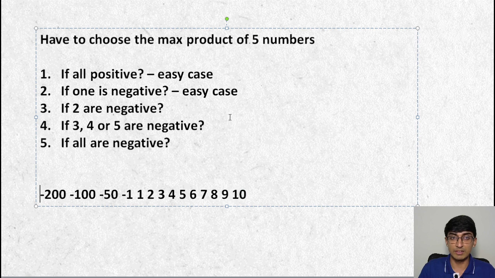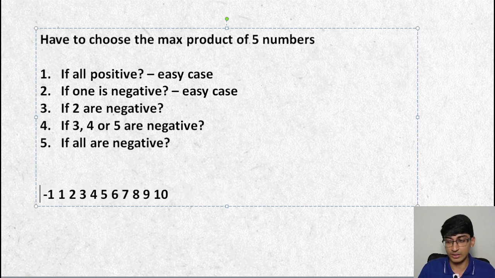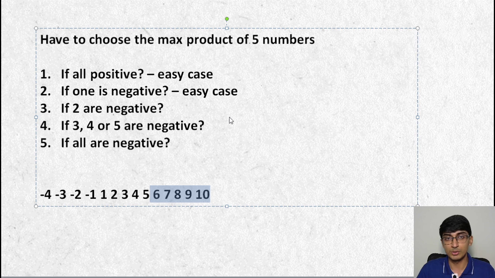And let's say if there were 5 negative, then what do you do? Again, you'd probably select the top 4 negative and then one positive in this scenario. In other scenarios, you would probably select something else. Let's say the negatives were not so great. If the negatives were themselves minus 2, minus 3, and even let's say minus 4, in this case, you'll always go with 6, 7, 8, 9, 10. You never actually go for minus 4, minus 3, minus 2, minus 1, because those aren't really adding that much value. So it really depends on the magnitude of each number.